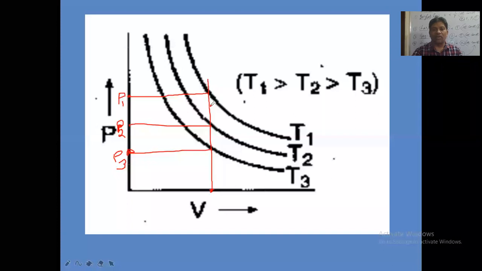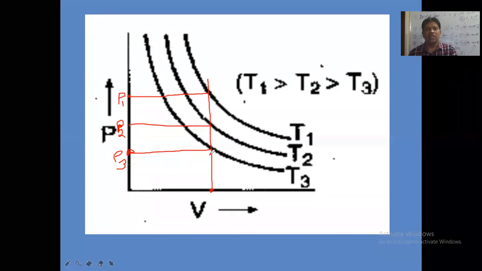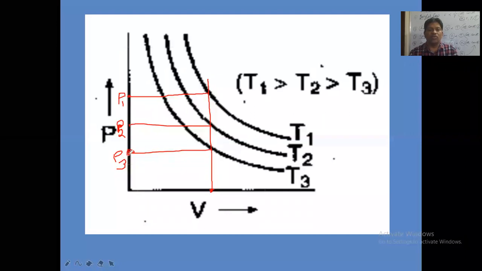This vertical line on the x-axis indicates that we are keeping volume constant. When volume is kept constant, pressure and temperature are related directly. I told you that is Gay-Lussac's law. Gay-Lussac's law states that pressure is directly proportional to temperature when volume is kept constant. So when the P3 value on the y-axis is lesser, the T3 value must also be lower.